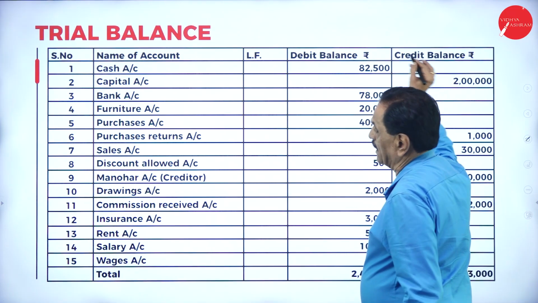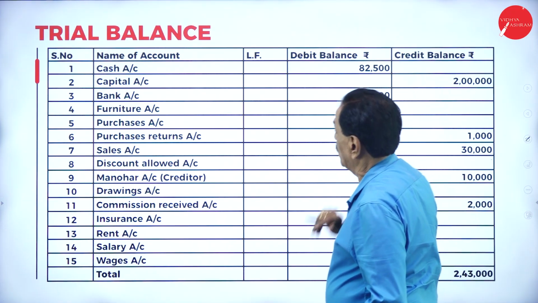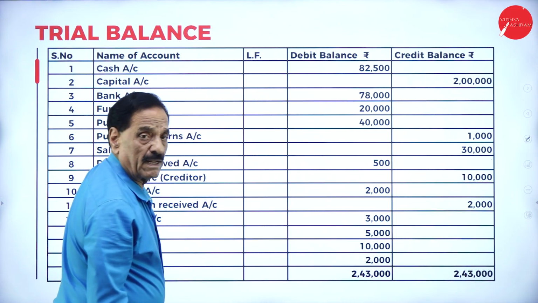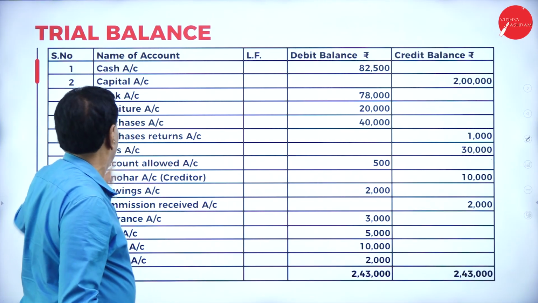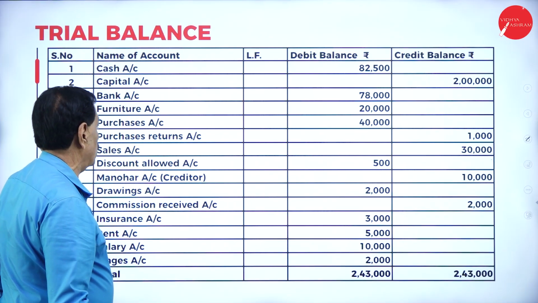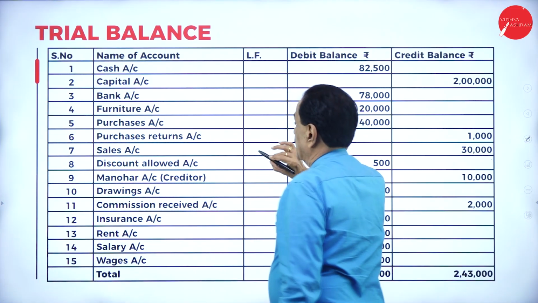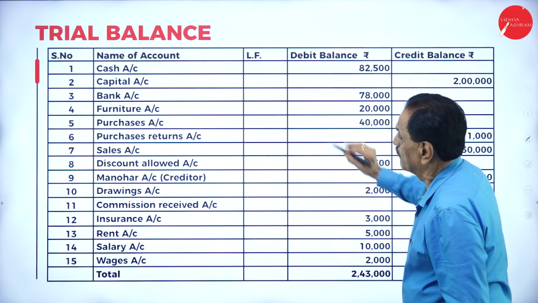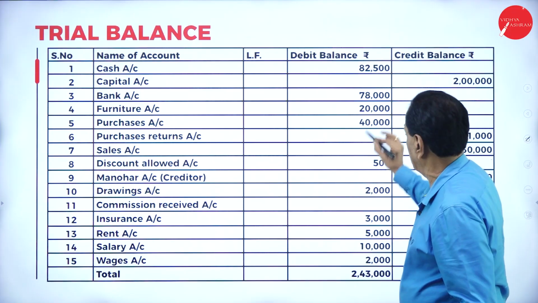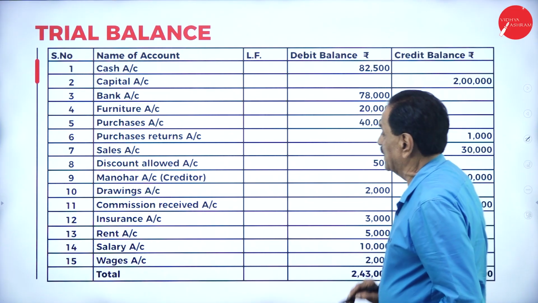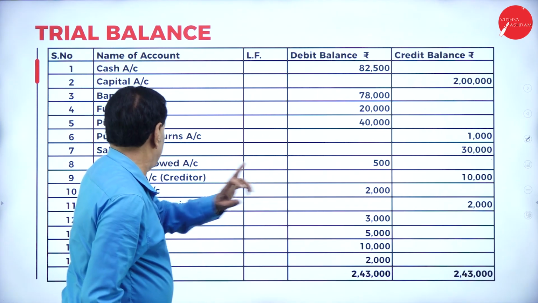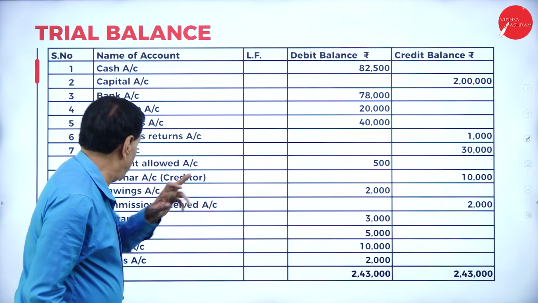Cash account, as per the cash book, it is 82,500. Capital, as per the ledger, 2 lakh balance carried down, 2 lakh. Bank account 78,000. Bank is cash at bank 78,000. Furniture is an asset, debit side. Purchase is a debit side. Purchase return is a credit side. Sales is a credit side. Discount allowed is a debit side.